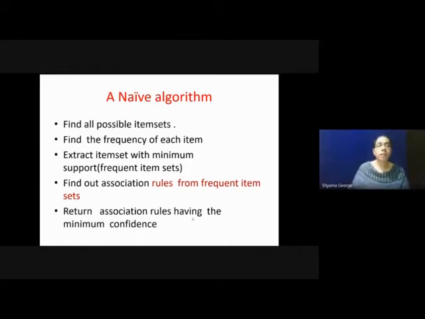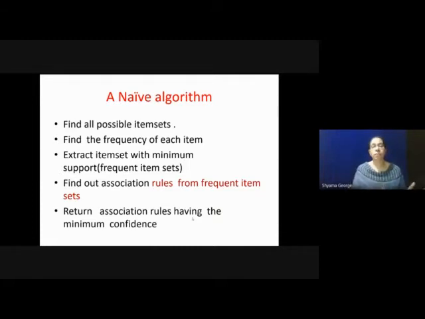Then we extract items with the minimum support. The minimum support value will be given in the problem. These item sets are known as frequent item sets. Then find association rules from the frequent item sets.